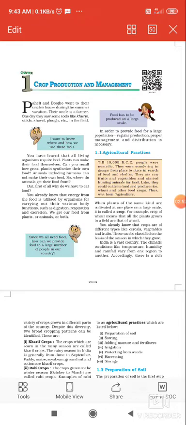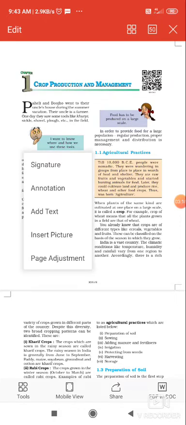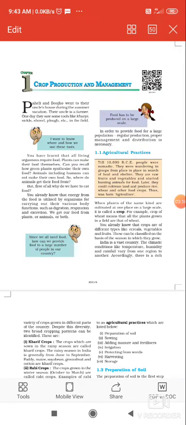So, in order to provide food for a large population, what should the farmer do? You all know who produces crops for us. The farmers, right? You know that there are three sectors: primary, secondary and tertiary. What is the primary sector in India? Yes, the primary sector is agricultural practices. So from there only we get our food. The farmers grow food for us.